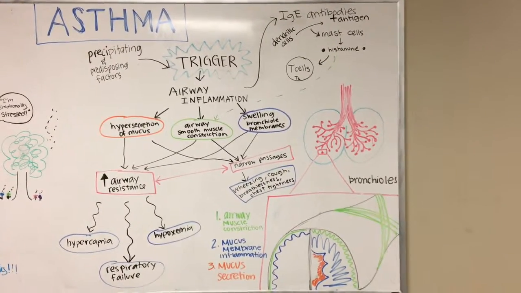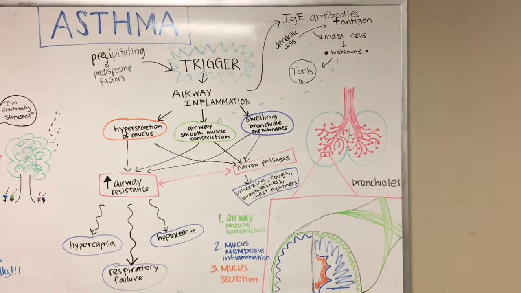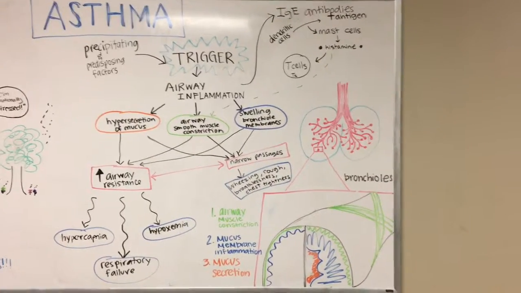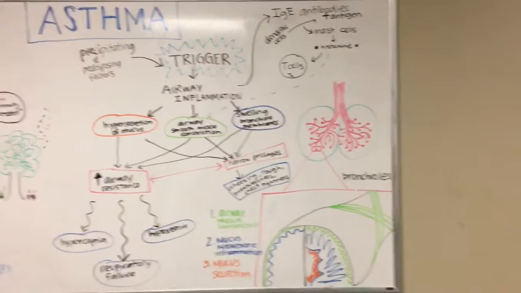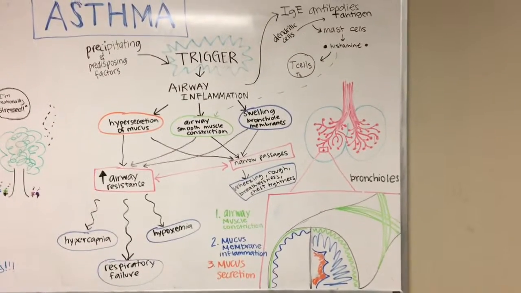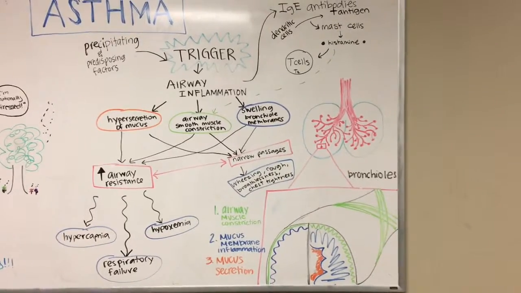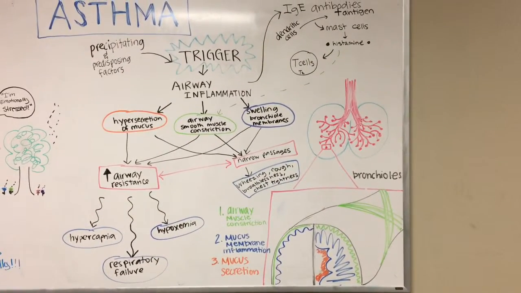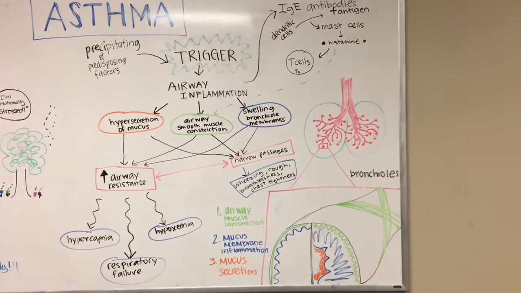And in relation to inhalers, there's the acute inhaler or the rescue inhaler, which works on the airway muscle constriction and relaxes those muscles to allow for a bigger lumen. And then if you take an inhaler every day, that goes towards the mucous membrane inflammation and just decreases the size of that blue area over time, which allows for the person to have a more normal airflow.